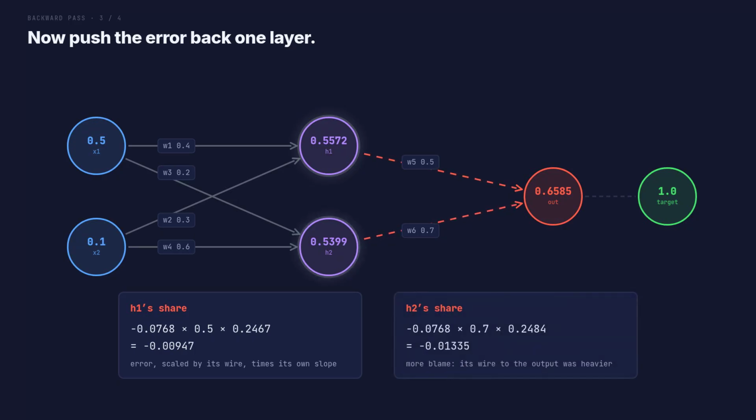The bottom one does exactly the same and comes out with more blame. The reason is simple. Its wire to the output was heavier, 0.7 against 0.5, so more of the mistake came back through it. That is the propagation in backpropagation. One error at the end, split up and handed backwards in proportion to who contributed what.